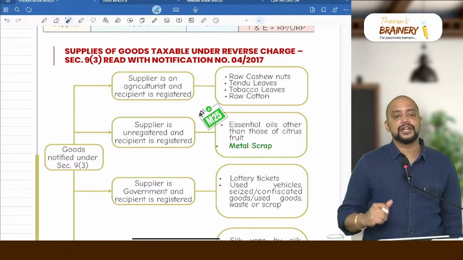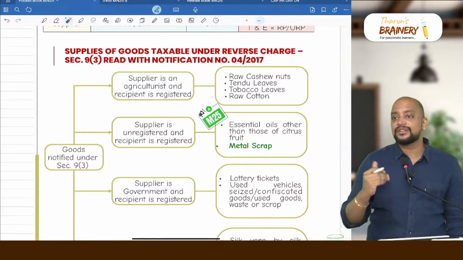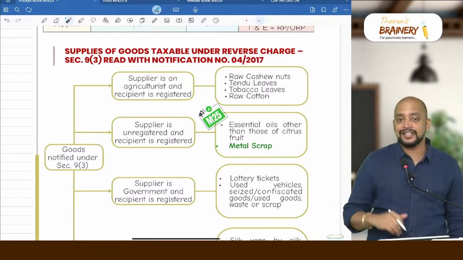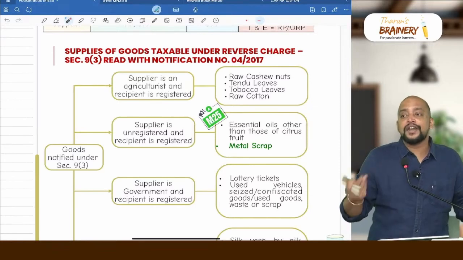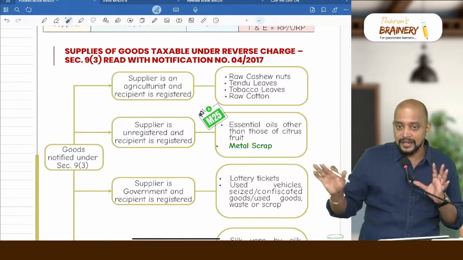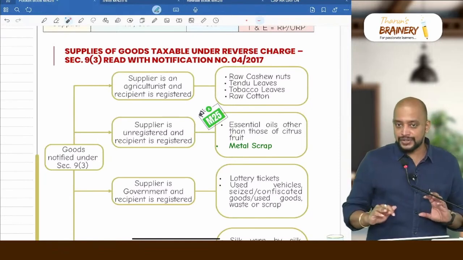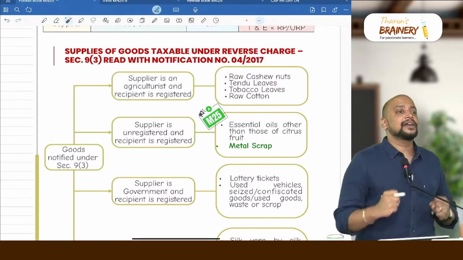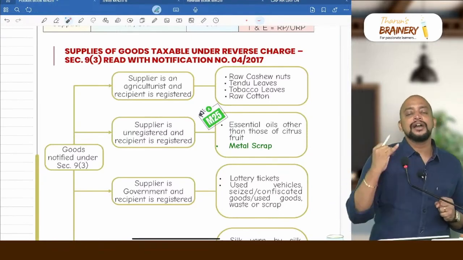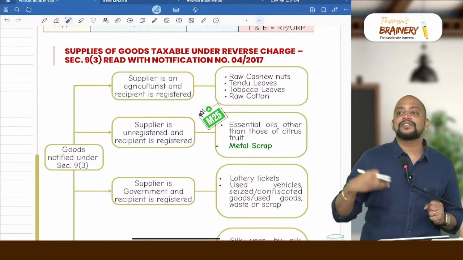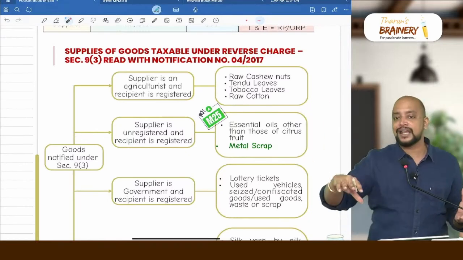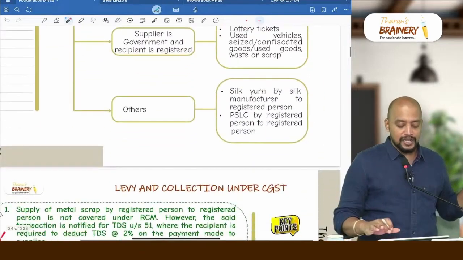What if it is to an unregistered person? It is not RCM. Then it will be FCM. If it is FCM, who will pay? The agriculturist. But the agriculturist will not pay. Why will he not pay? Because he is exempted from registration as per section 23. An agriculturist is exempted from registration. Who is an agriculturist? Agriculturist means an individual or HUF, only two, engaged in cultivation of land. So companies or partnership firms may be engaged in cultivation of land, but they will not come under agriculturist.